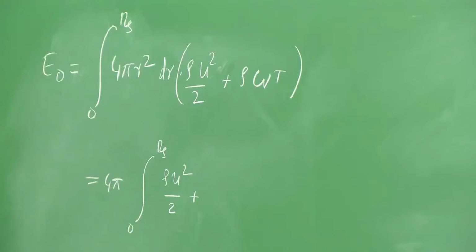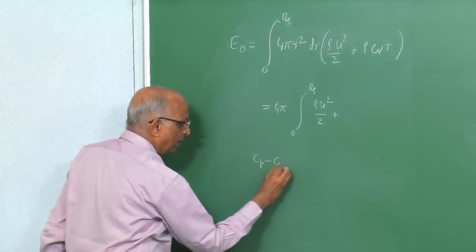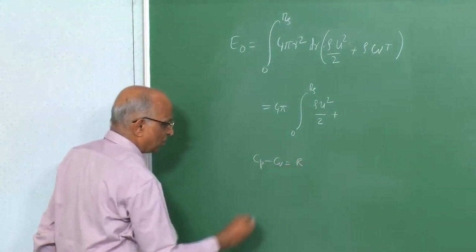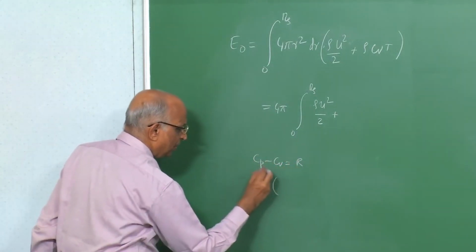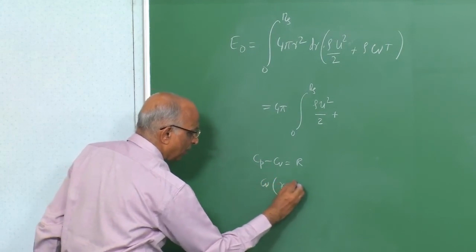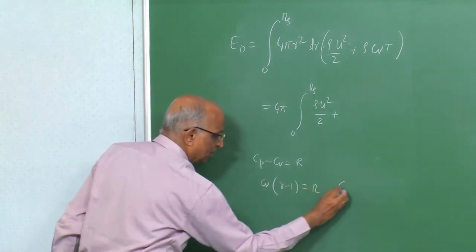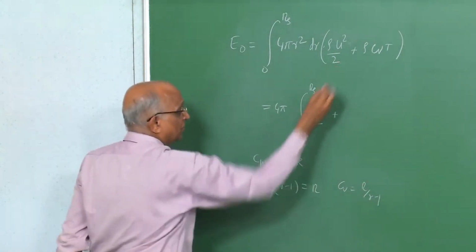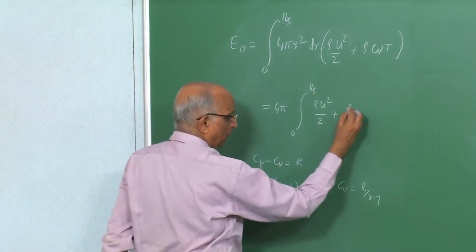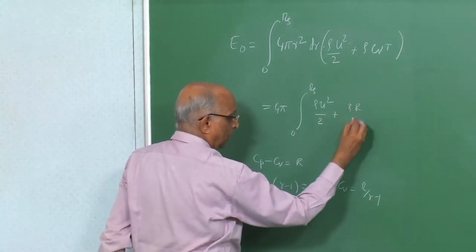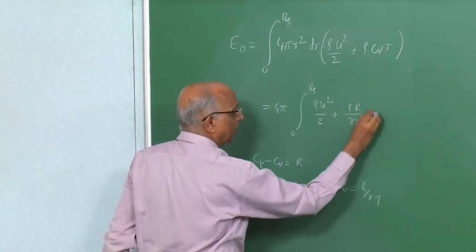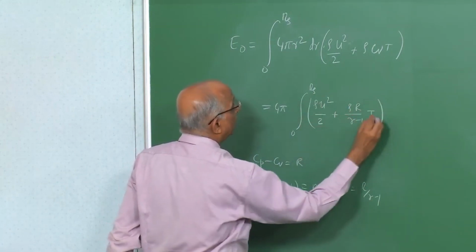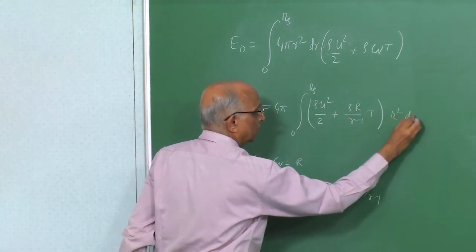If I look at Cp minus Cv equal to the specific gas constant, and Cp by Cv is gamma, then Cv is equal to R over gamma minus 1. Therefore, I get rho into R divided by gamma minus 1 into T, into r squared dr.